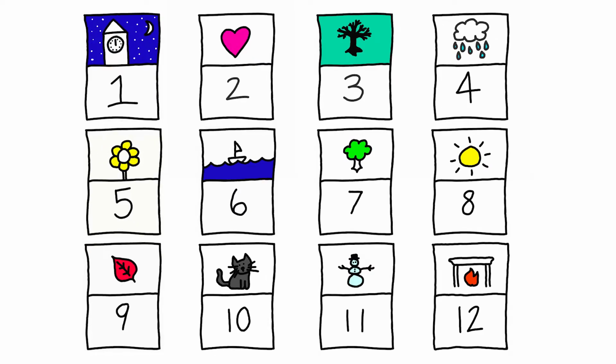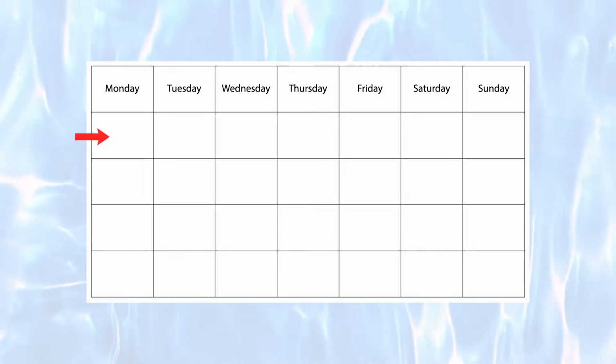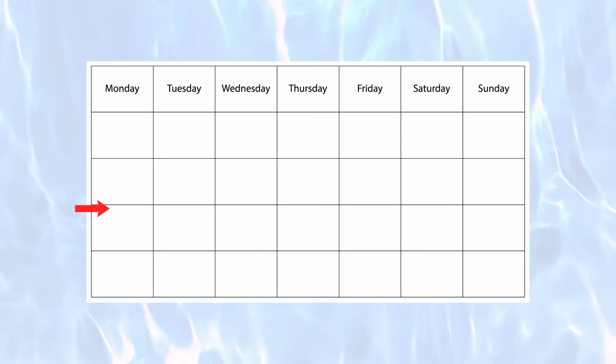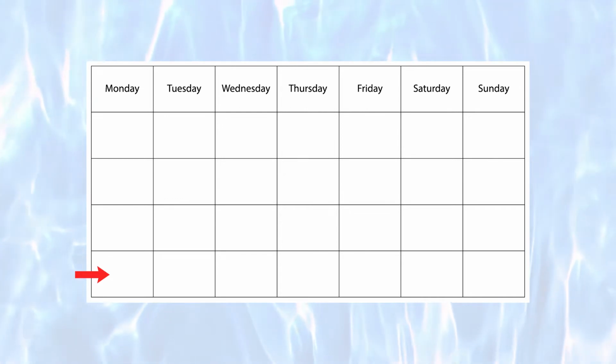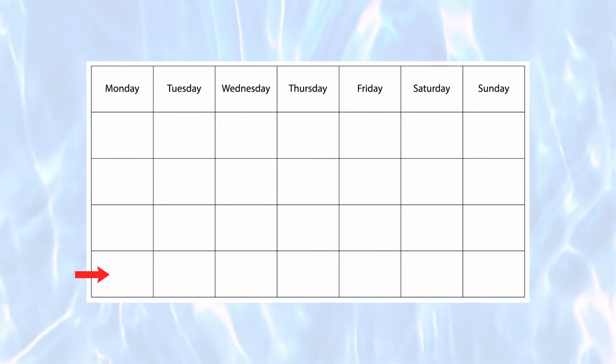How many months are in a year? There are 12 months in a year. A year has 12 months. How many weeks are in a month? There are 4 weeks in a month. A month has 4 weeks.